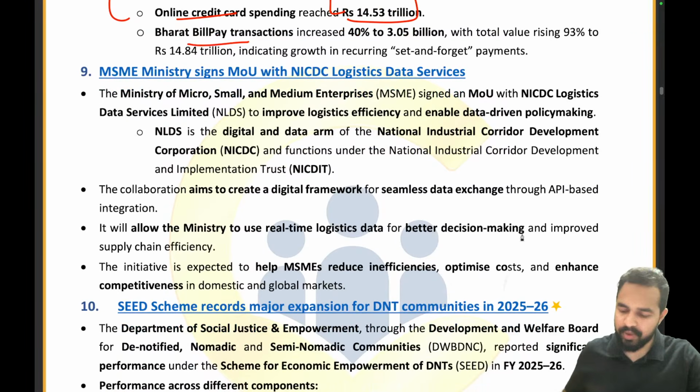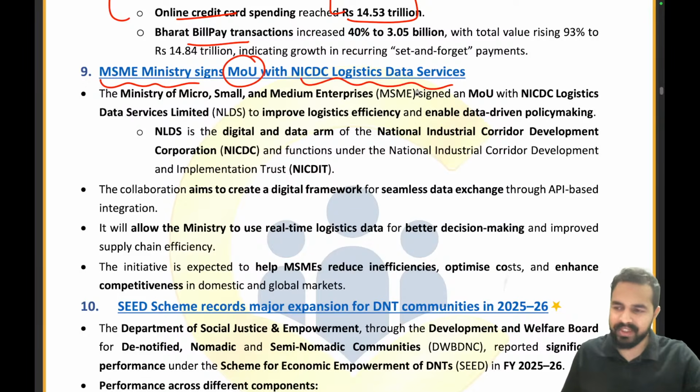Now, my dear friends, let's move on to the next article. So, MSME Ministry signs MOU with the NICDC Logistics Data Services. NICDC Logistics Data Services, guys. Okay, let's try to understand this.